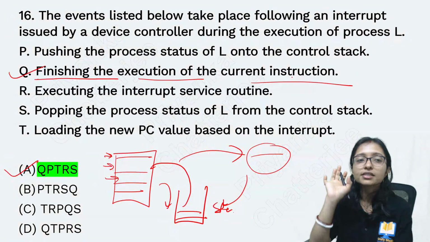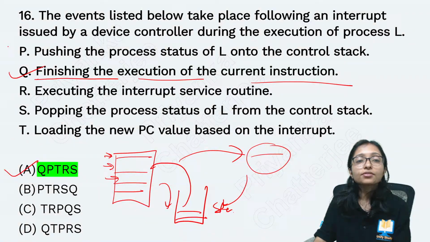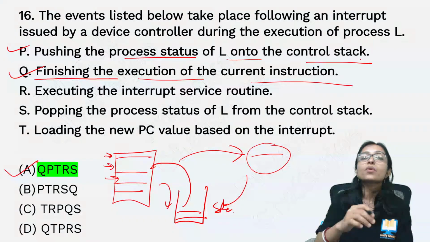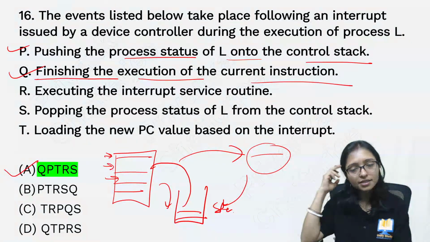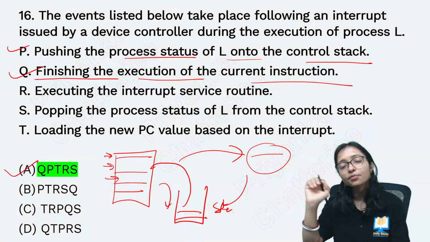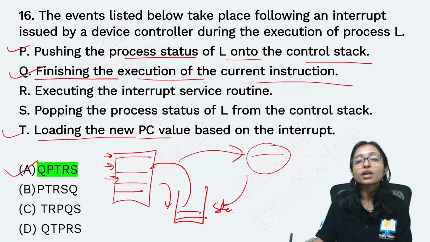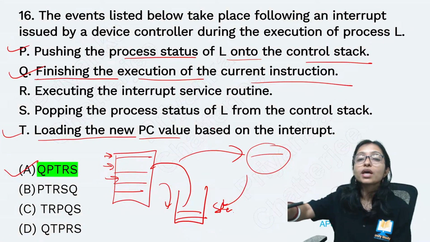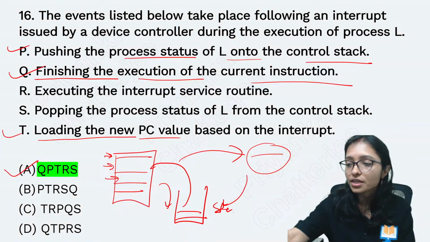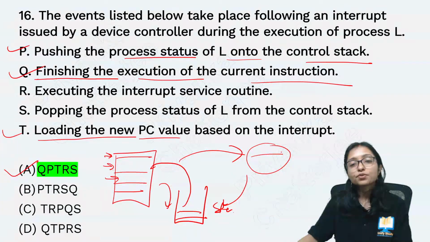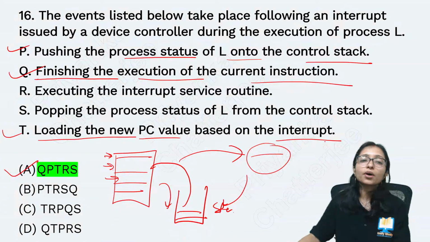First of all, finish the current instruction. Then after that, push the process status into the control stack. Means I will push what is next. Okay, next, it will be in my mind. Next I have to discuss this one. Then after that, loading the new program counter. Means I have to go to the comment section, okay, what questions are coming? That is the interrupt. For the interrupt, I will check it. The program counter will go there.